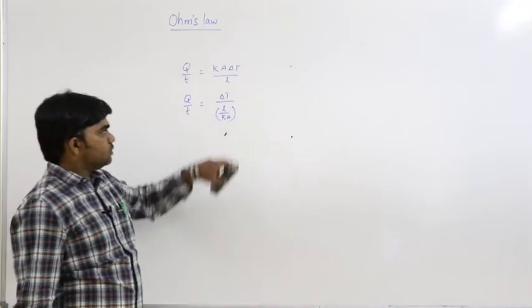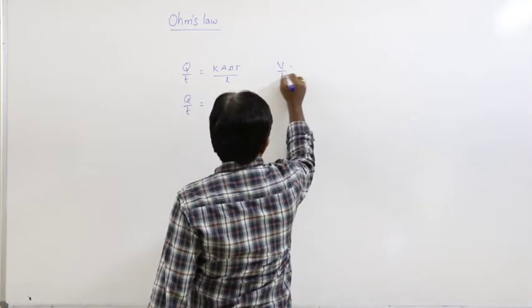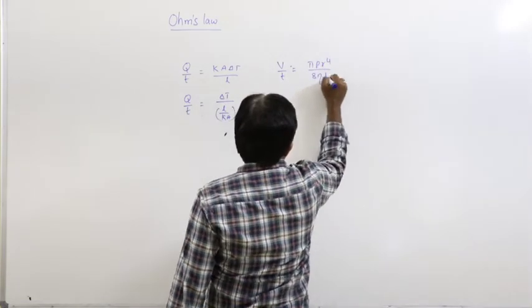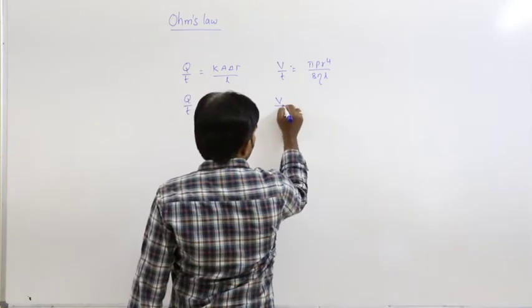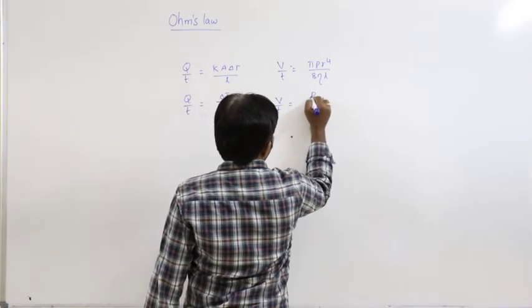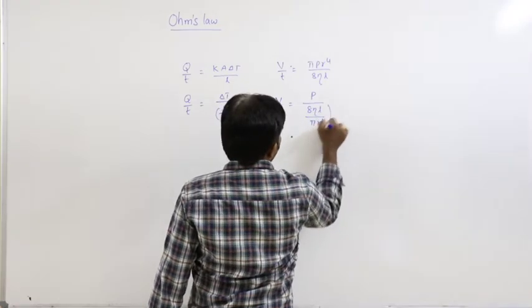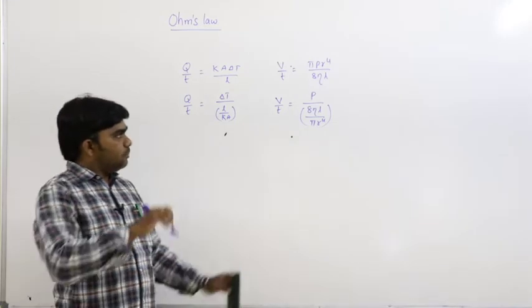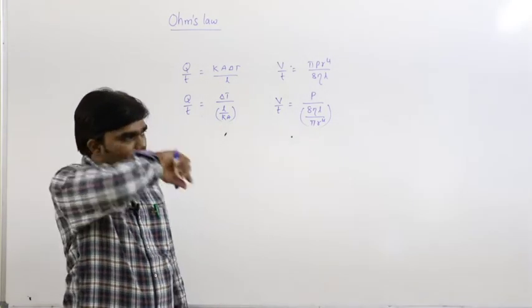In the same way, V by T is equals to pi P R power 4 by 8 eta L, Poiseuille's equation. So V by T is equals to P divided by 8 eta L by pi R power 4.